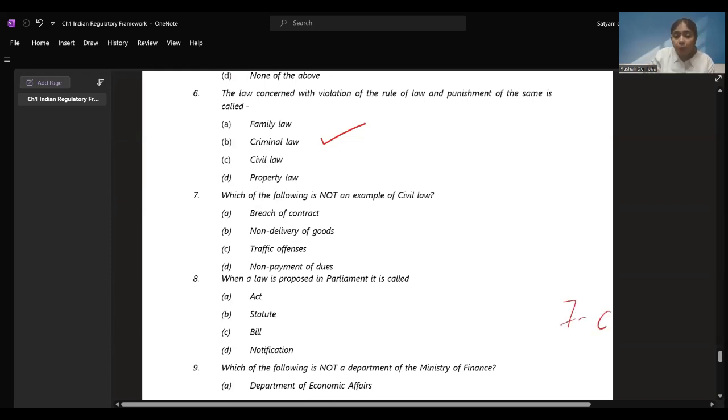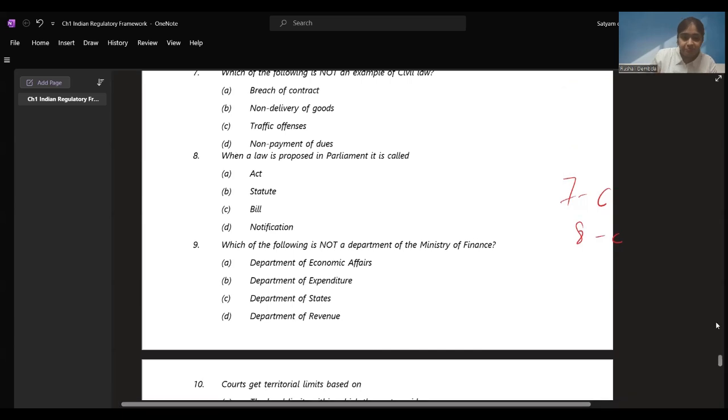When a law is proposed in parliament, it is proposed only. It has not come into force. So it is only a bill. 8 is also C, right? I hope we are clear till here. 8 is C and 7 is C.